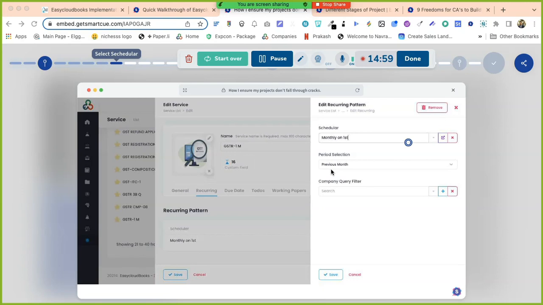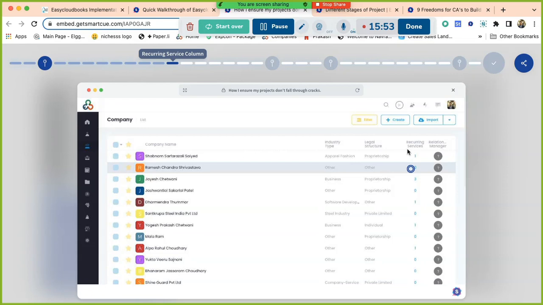Okay. Now, after creating the service and providing the recurring pattern to the service, we will go to the company page. On the company page, we'll have a list of companies as our clients. Now there you can see this column, recurring service. From recurring service, there is a count available. So say for example, we are talking about Ramesh Chandra Srivastava, there are zero services. So still we have not linked the recurring service to Ramesh Chandra Srivastava.